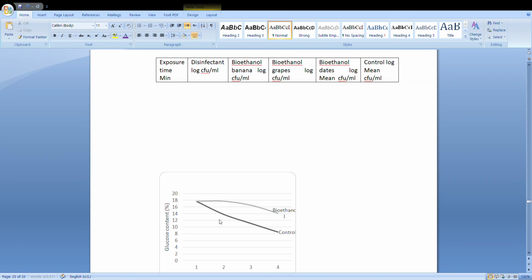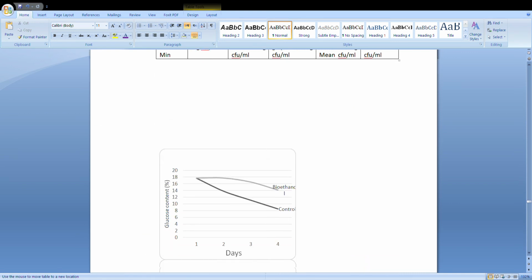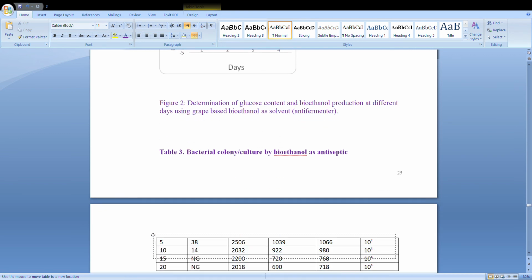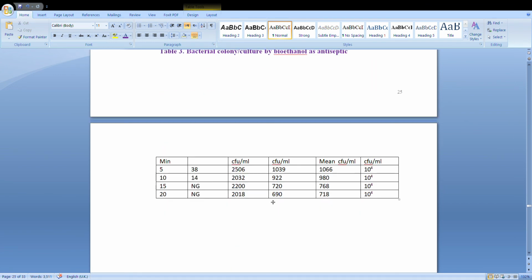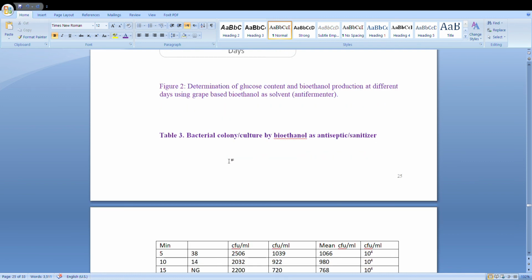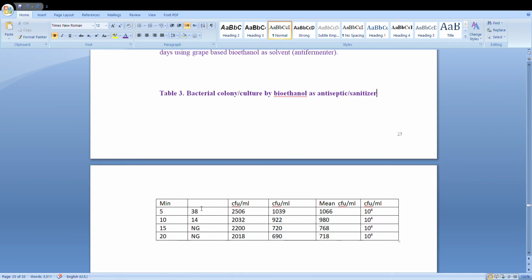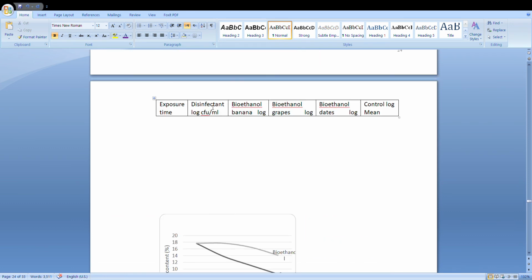You can see in this parameter, in this experiment, the different types of antiseptic experiment. This measures how much bacterial colony or culture is killed by bioethanol as an antiseptic or sanitizer, how many bacteria have been killed. Here you can see the disinfected bioethanol.